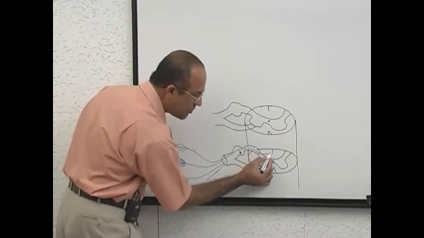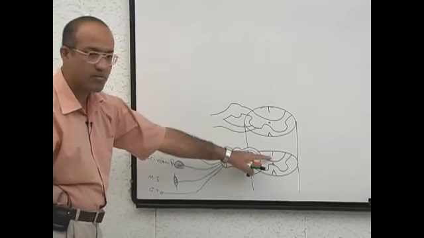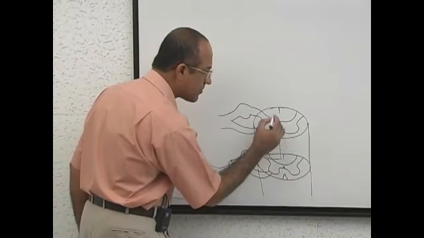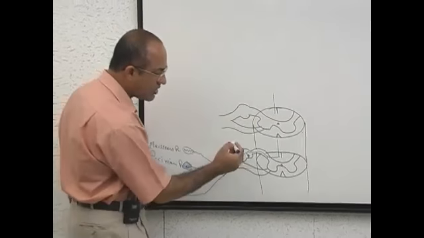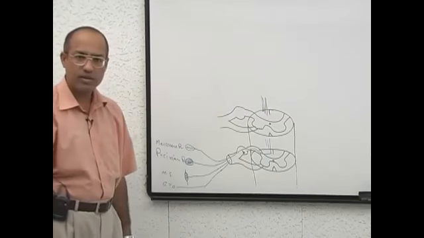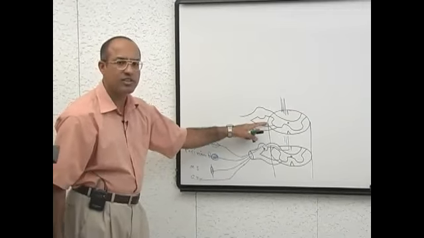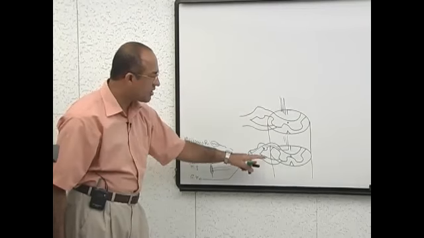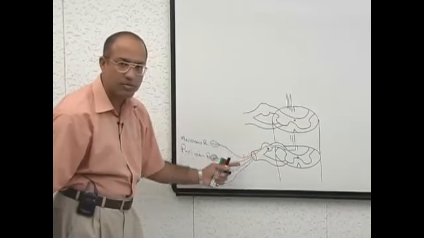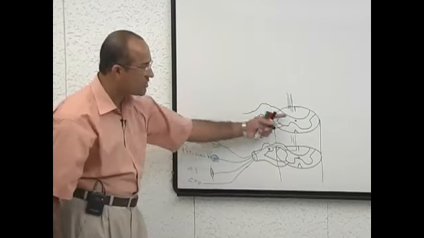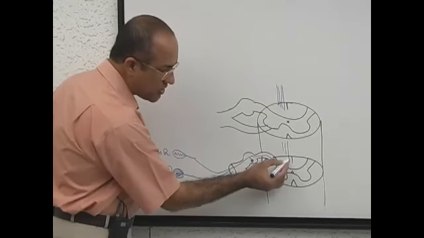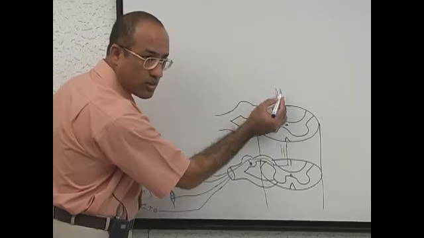From the medial root, fibers go medially into which area? Dorsal column. And these fibers start going upward. Now what happens? On the way, more and more fibers are added. This is, suppose, C7 level, and this is, let us suppose, L1 level. So L1 is receiving the fibers from the lower limb, and here it is receiving the fibers from upper limb. Now, sensations from the lower limb, they are going through this area upward, from the dorsal column on the medial side.